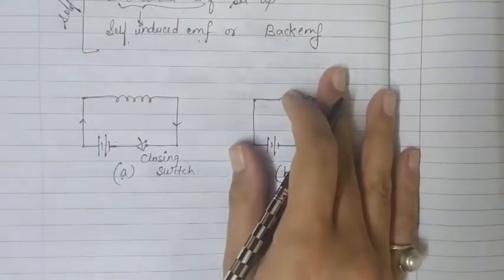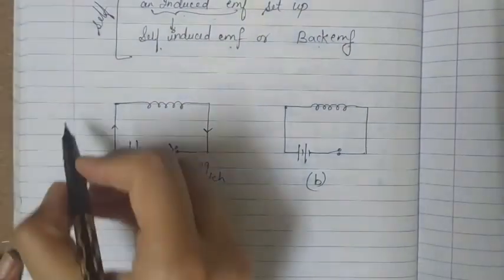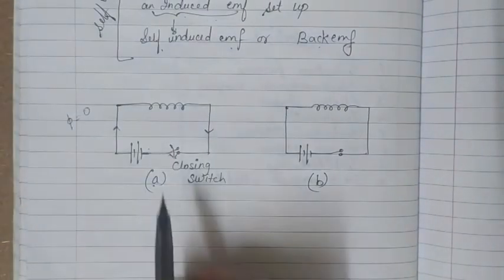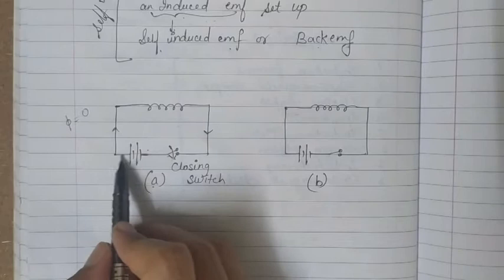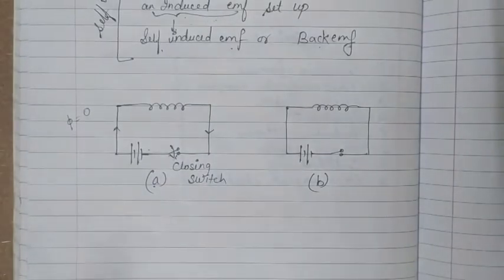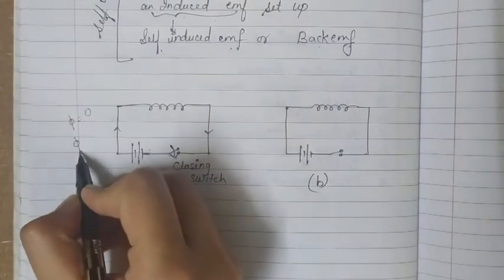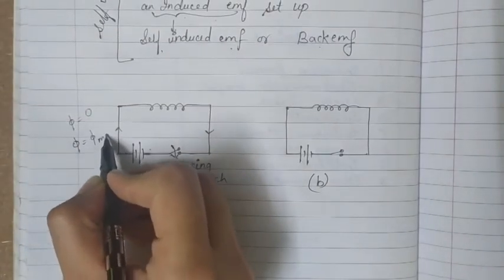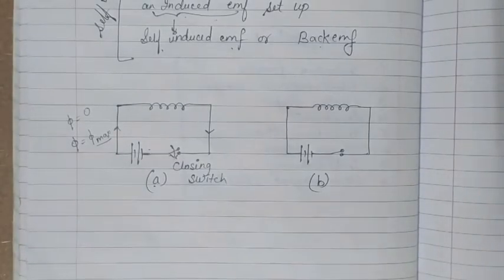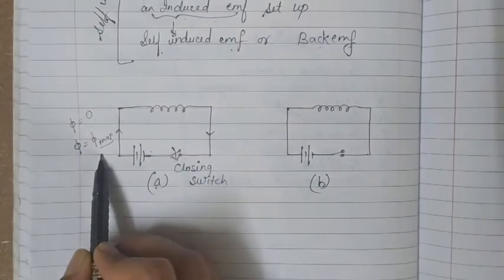So initially when this switch was not closed, magnetic flux was zero, there was no magnetic flux. But when we close this switch, current starts flowing, and because of that, as the current approaches its maximum value, this magnetic flux also tries to approach its maximum. So as we close the switch, current starts flowing through the circuit, and as the current increases, magnetic flux also increases from 0 to its maximum value.